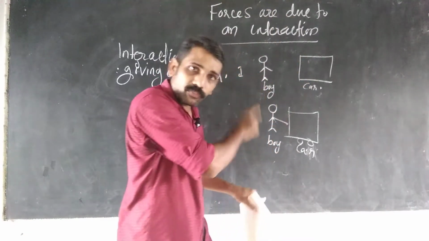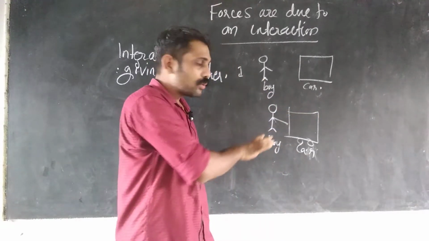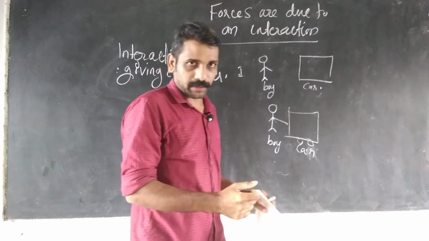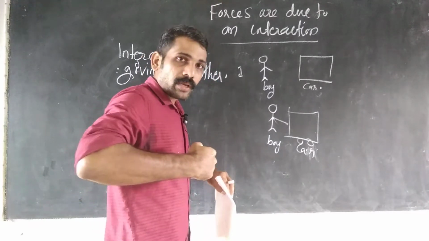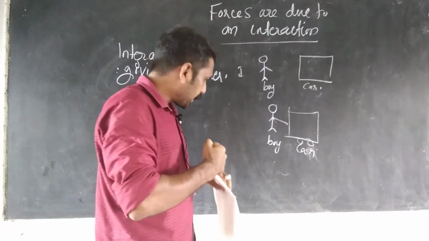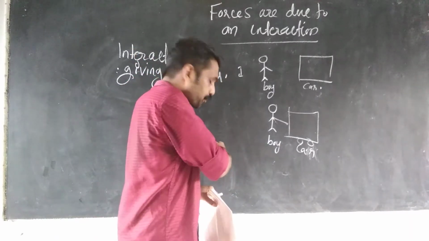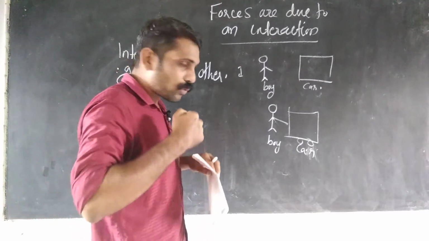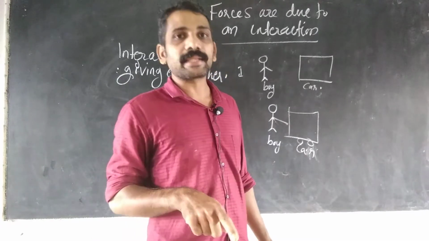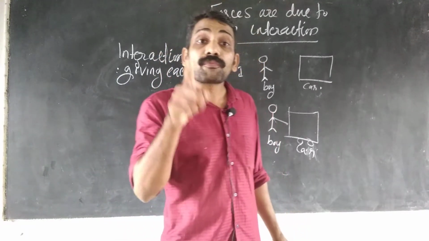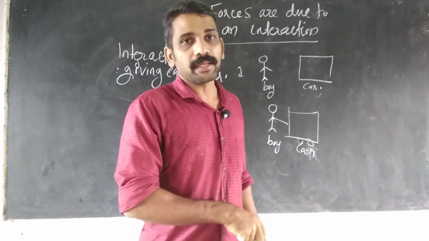In this case they are involved. The boy is touching the car and pushing it, so in this case force will happen. If I have to give a force on the wall but I am not touching the wall, force will not happen. In order for a force to happen, I have to touch the wall and give a push. So from this instance we can understand that in order for a force to happen, two objects must be involved.